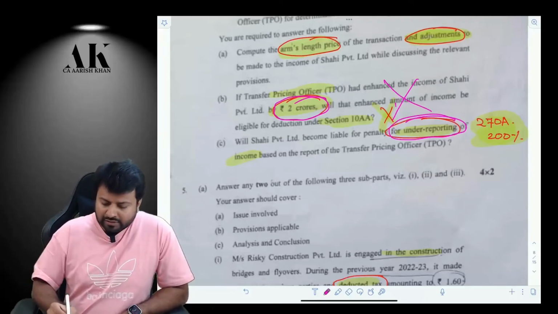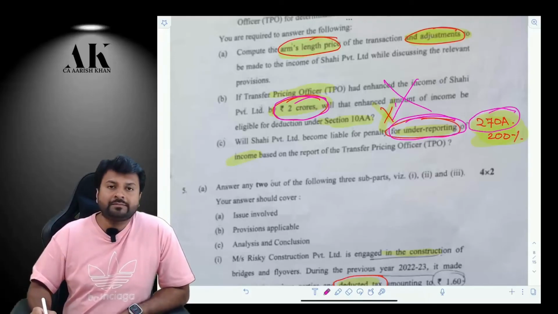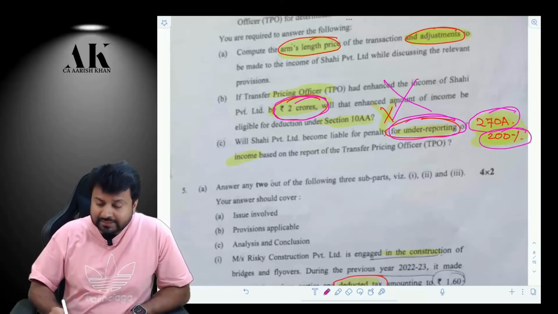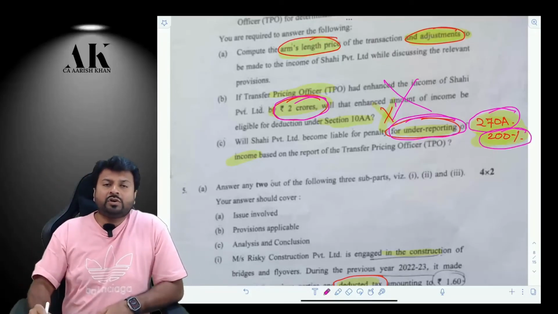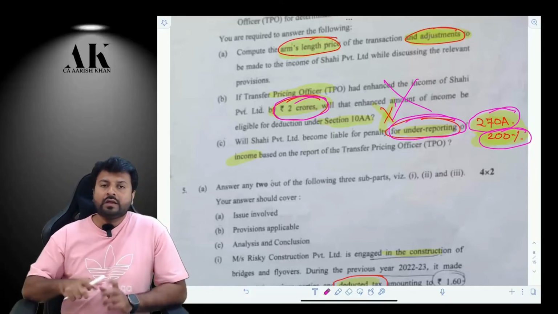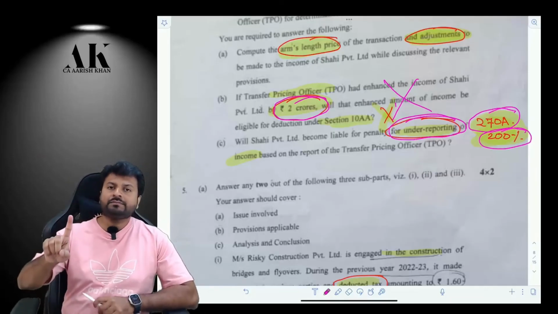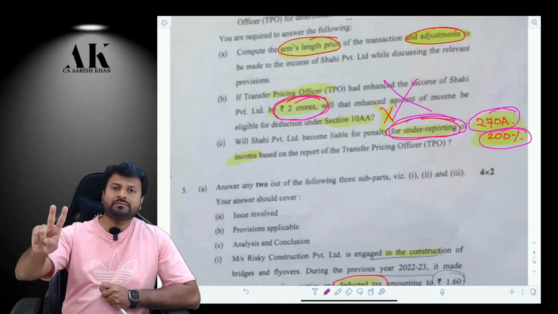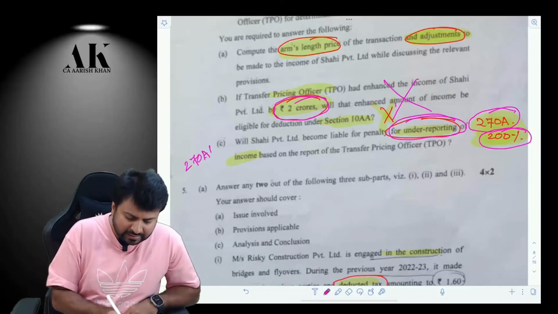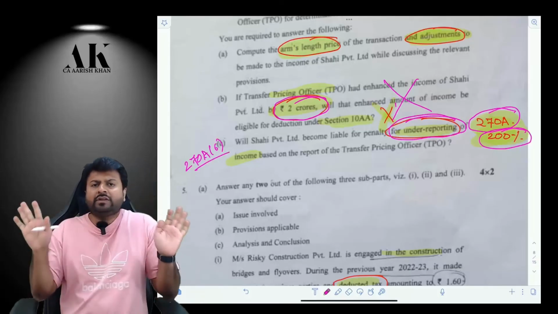Why? Because it is written very clearly in 270A that if there is an under-reporting of income, it will be considered as misreporting. It will not be considered as normal under-reporting. Only in one case will you be exempted, that is, if you have reported the transaction, if you have filed the report, etc. There are 2-3 things mentioned in section 270A(6). If you follow those things, then the penalty will not be imposed.